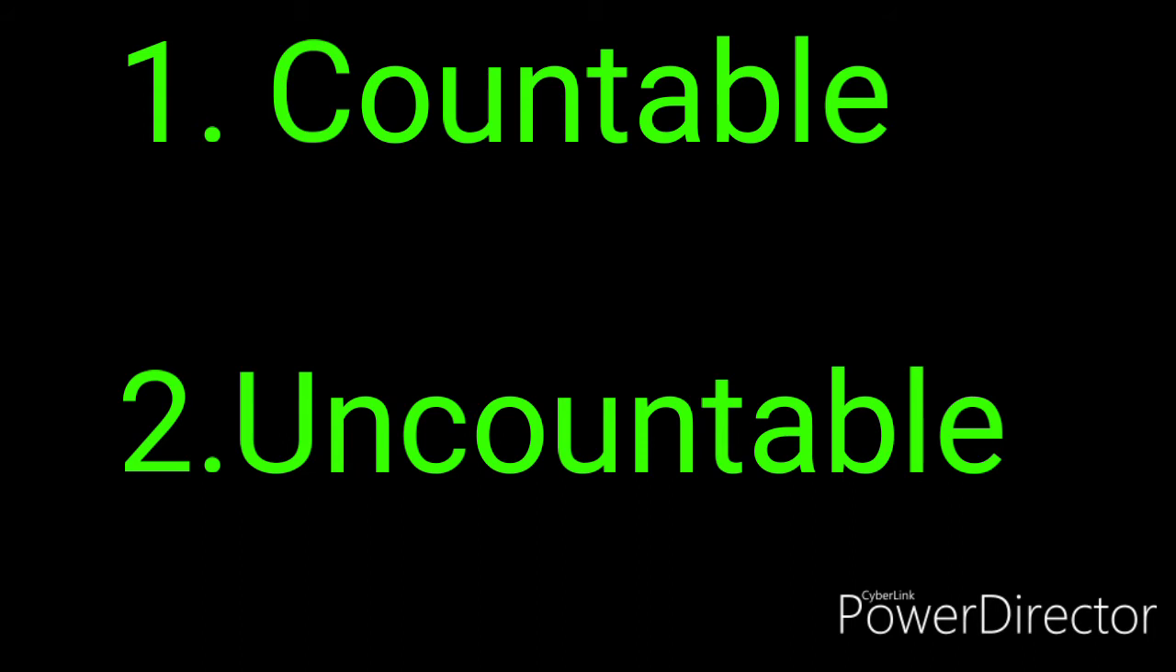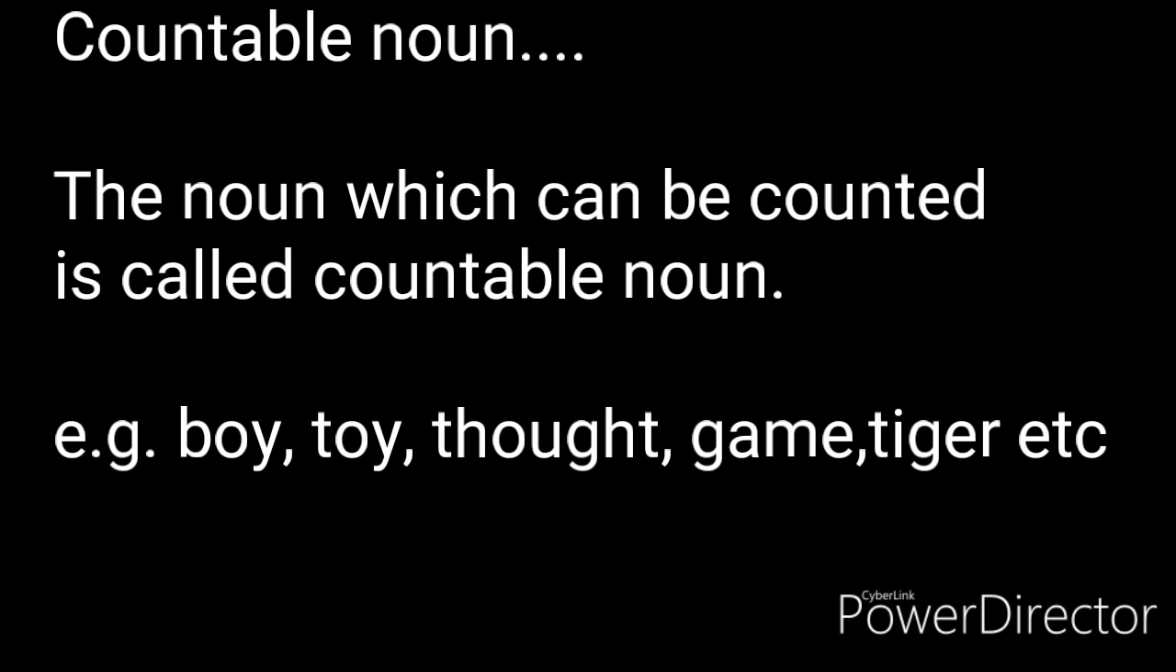First, we are going to understand countable nouns. The noun which can be counted is called countable noun. Means if we can put a number before any noun, that is 100% a countable noun. That is the identification of this kind of nouns. Like we can say boy is a countable noun because we can put 1 before boy. We can make the plural of boy, toy, thought, game, tiger, etc.